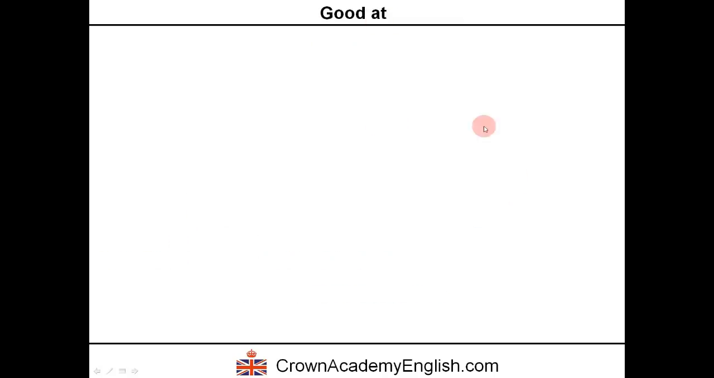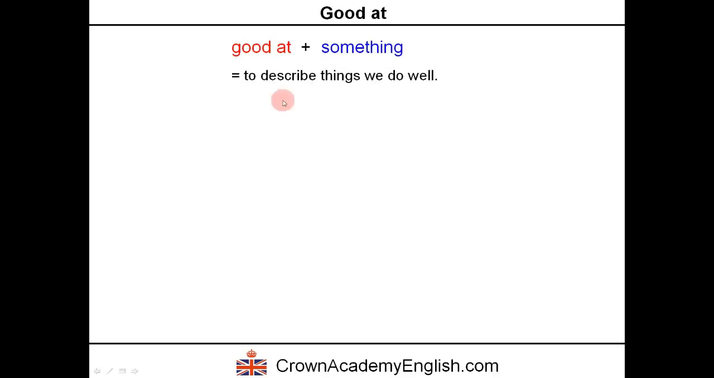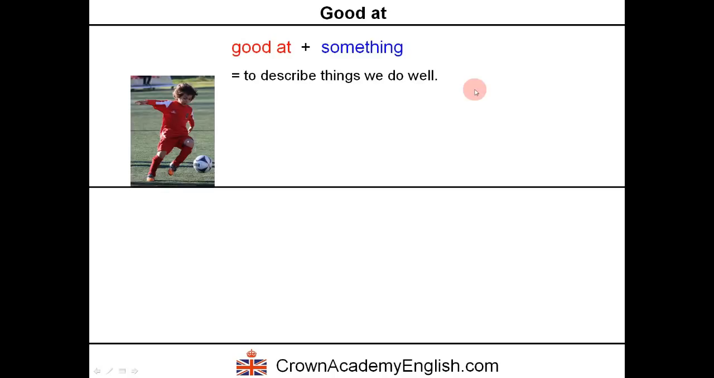Good at. So we can say good at something. A noun phrase here, either a noun or often a gerund. And we use this to describe things that we do well. Mark is good at football. He's good at football. So good at, and here we have the noun, football. So this is the activity of football.